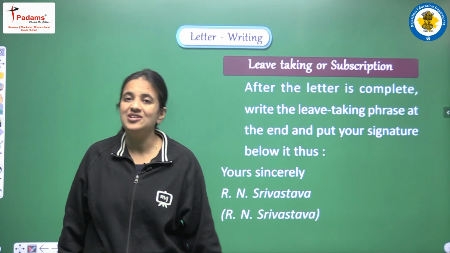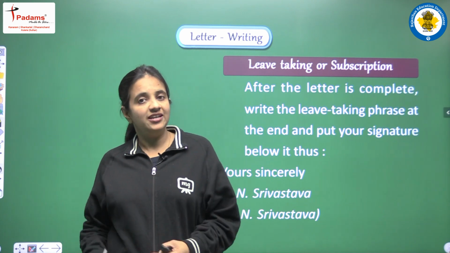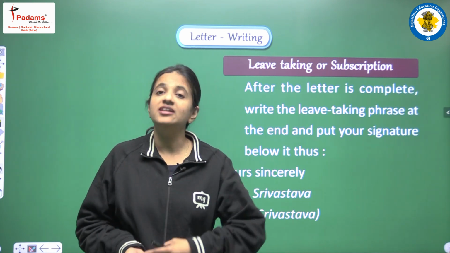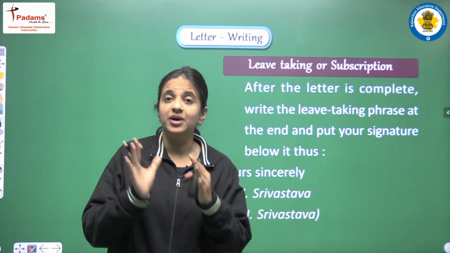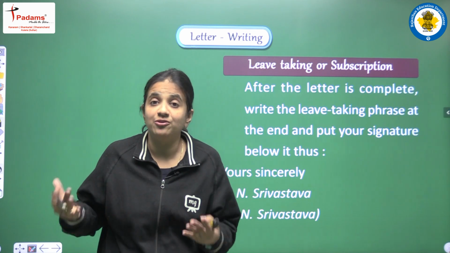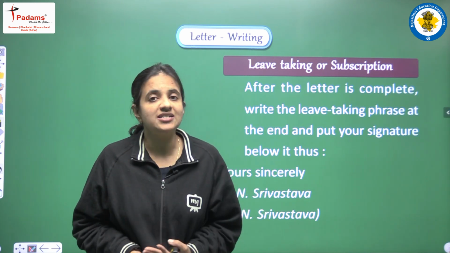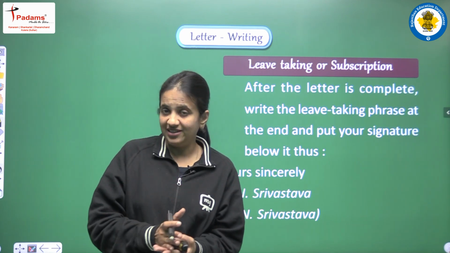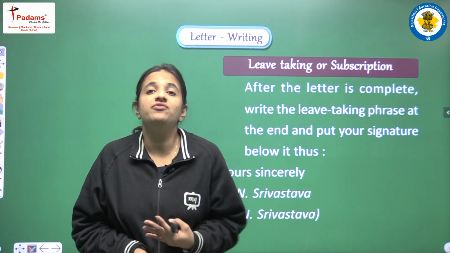Again, I am summarizing all the important things. This part is known as the body of the letter, or we can say the contents of the letter. So it should be very much clear, and if we are writing a formal letter, the language we are choosing, our words, our vocabulary, should be very clear and full of courtesy.